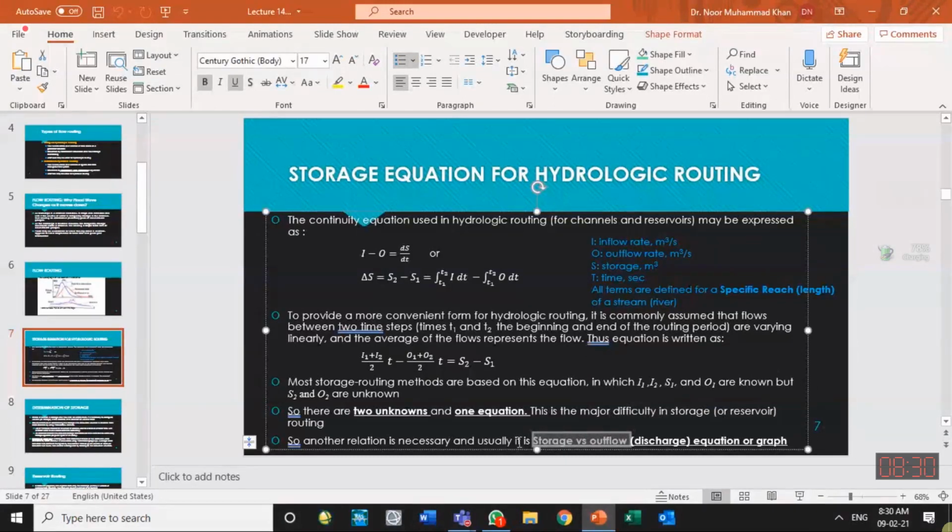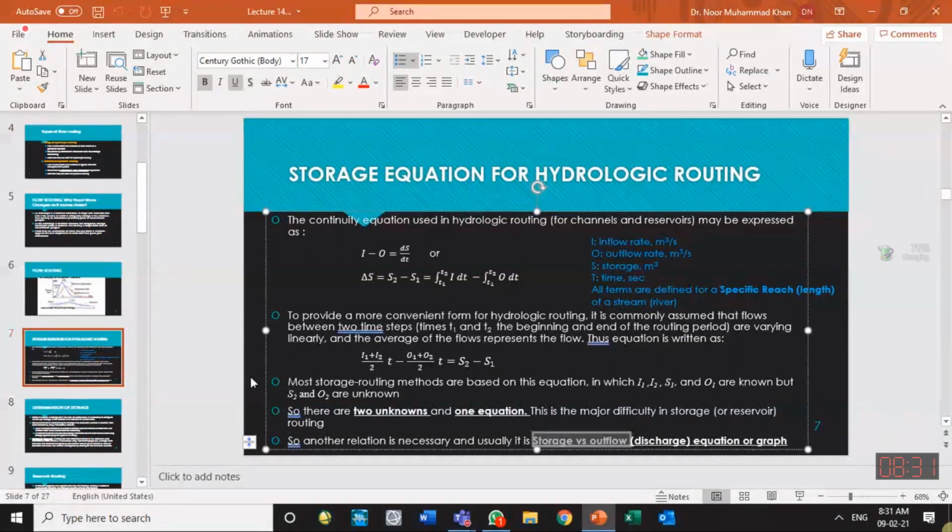For a certain channel or a certain reservoir, if we have some relationship between how much the outflow will be if the storage in the channel is so much, then that can serve as a second equation. If two equations are there with us, simultaneously solving these equations solves our problem of routing step by step. For one time step, we find O2, and then that becomes O1 for the next time step. In this way, step by step, we solve the problem.